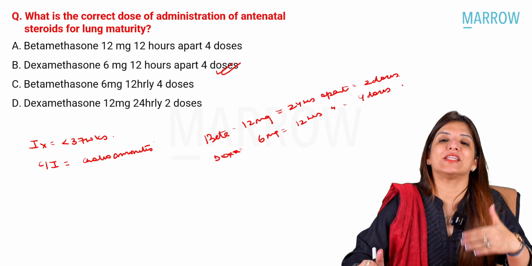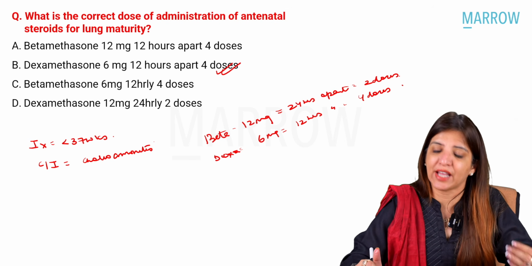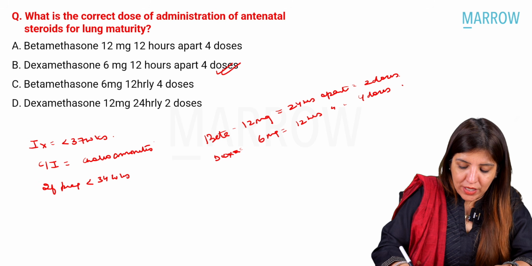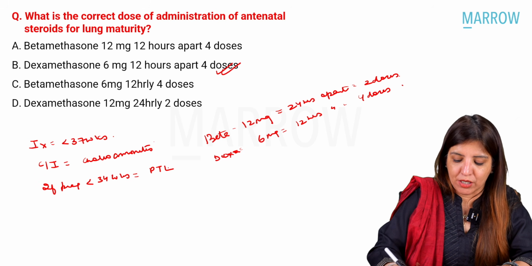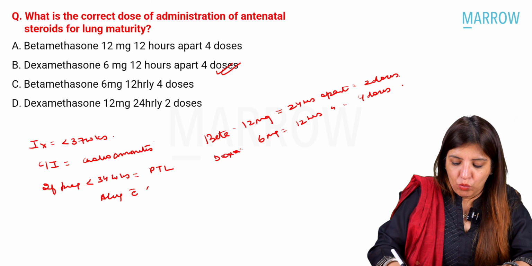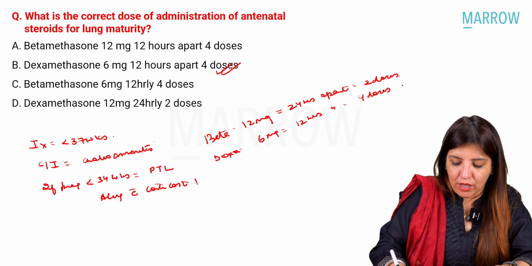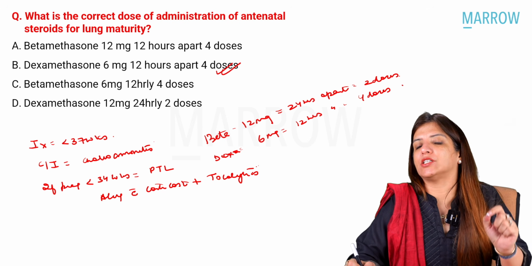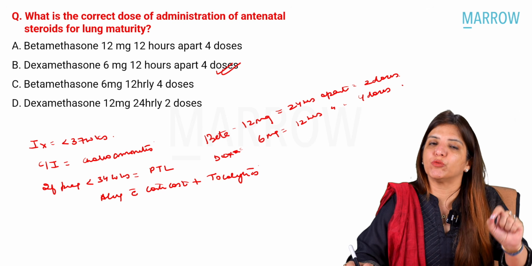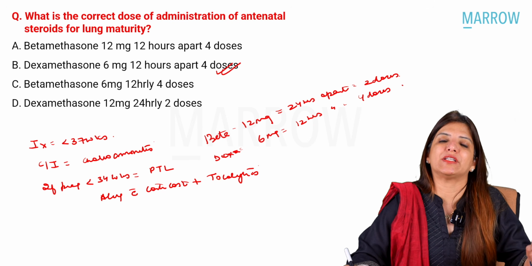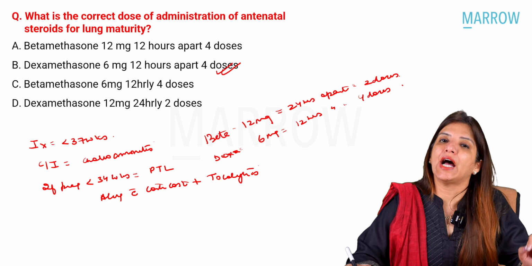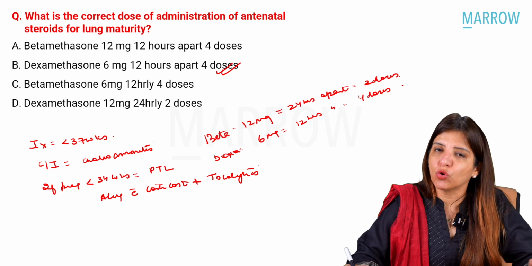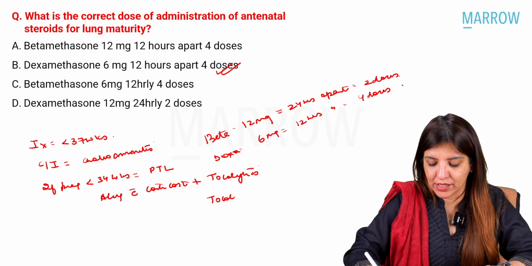Then corticosteroids, they take at least 48 hours to act, and that is why if pregnancy is less than 34 weeks and your patient goes into preterm labor, then along with the corticosteroid, what do you give? You have to add tocolytics. Tocolytics are never added at more than or equal to 34 weeks. They have to be added only at early preterm labor, that is at less than 34 weeks. And the role of tocolytics is to buy time for corticosteroids to act. The tocolytic of choice which we use in India